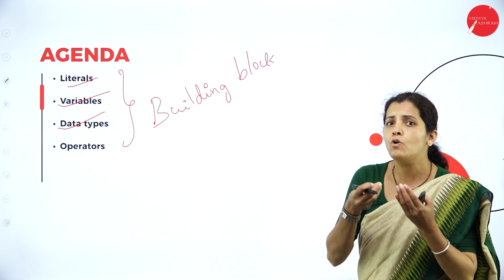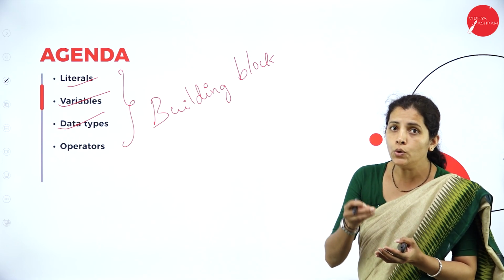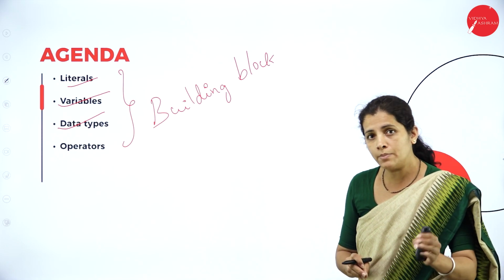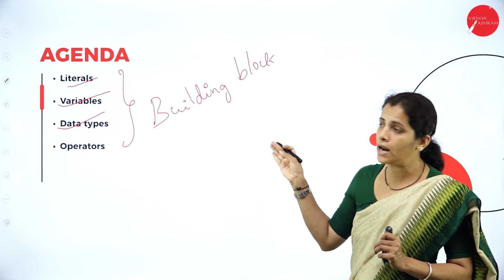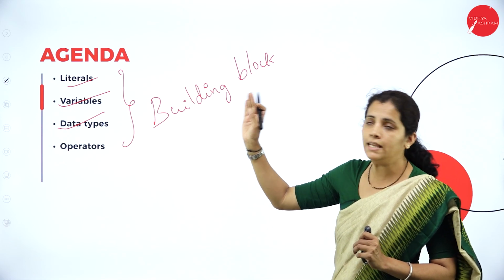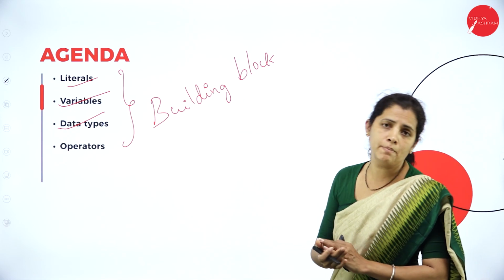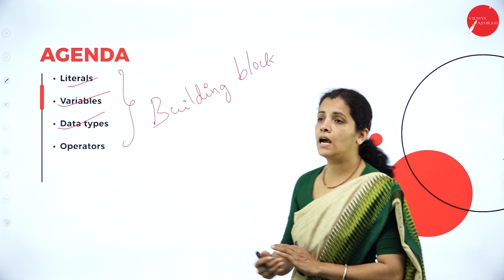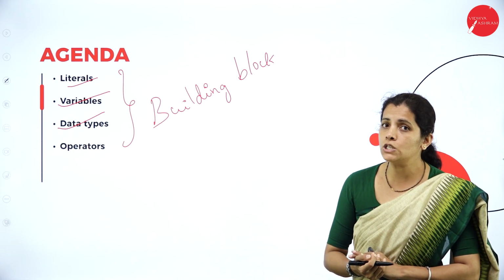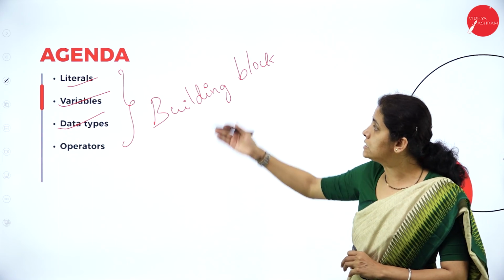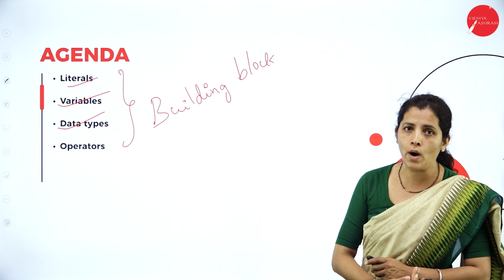So these are the small units used to construct the house. Similarly, here also, if I want to write C# programming, then I must have literals, I must have variables, I must have data types and I must have operators. Anyway, dear student, let's discuss these things one by one.